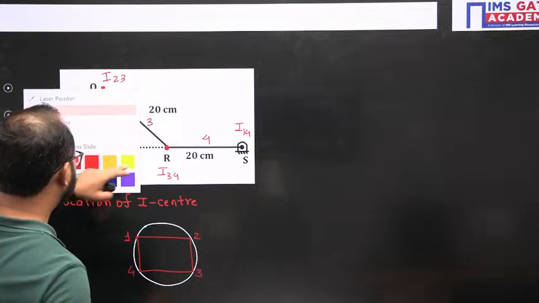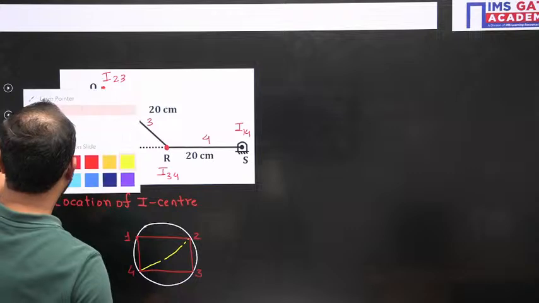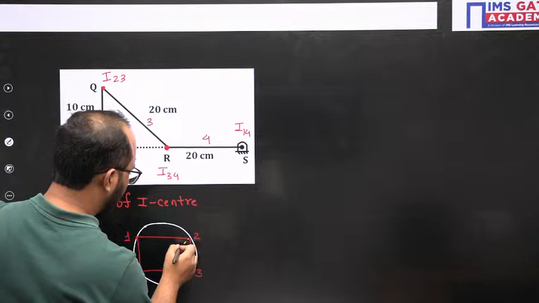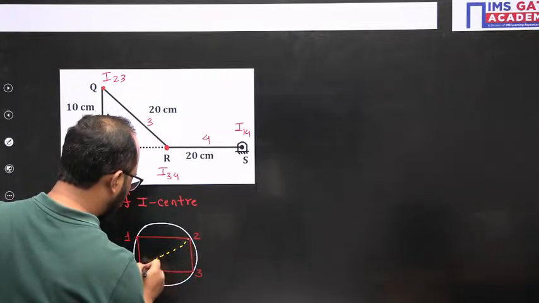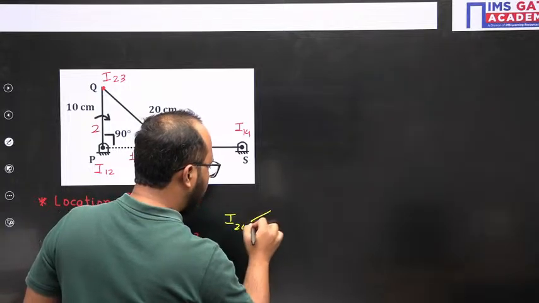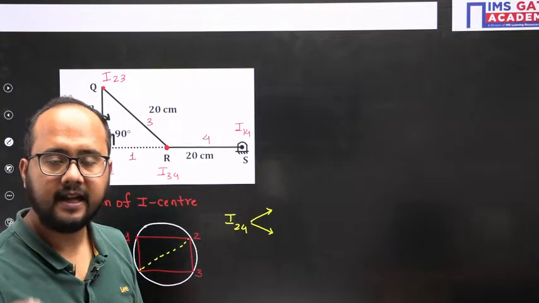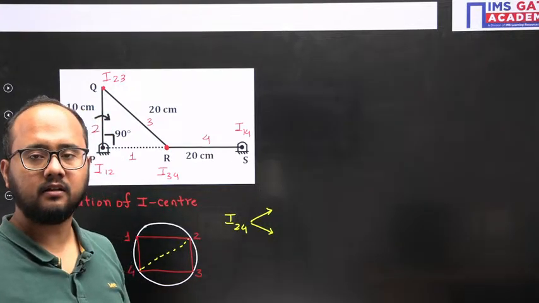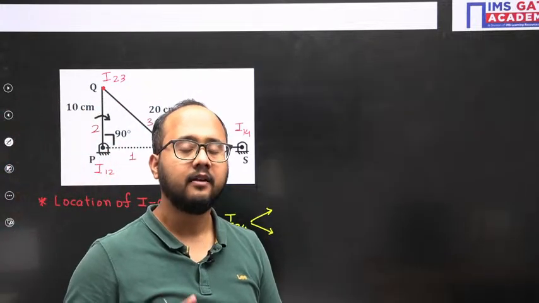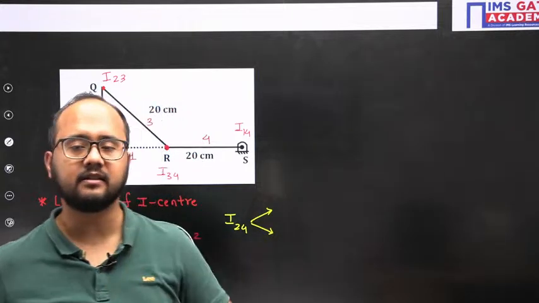How will we find them? See, I need to find the location of I24. One of the basic things we need to know here is Kennedy's theorem, which helps us identify the I centers. Kennedy's theorem: whenever three links are in relative motion, all of their I centers lie on a straight line. That is the concept we are using.